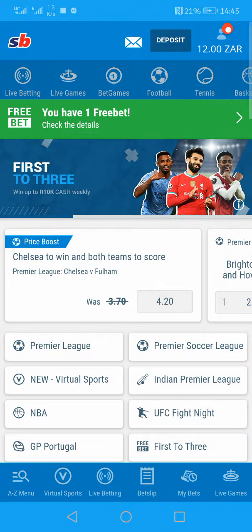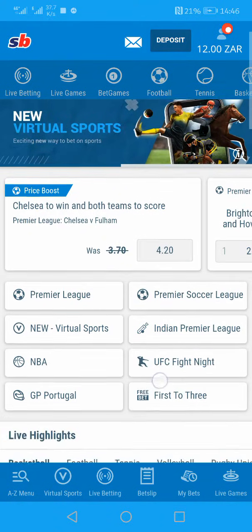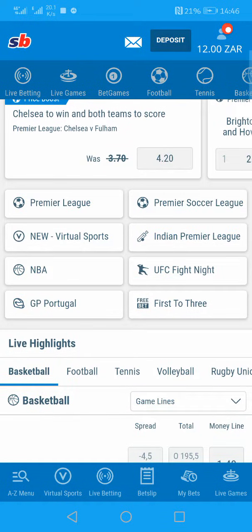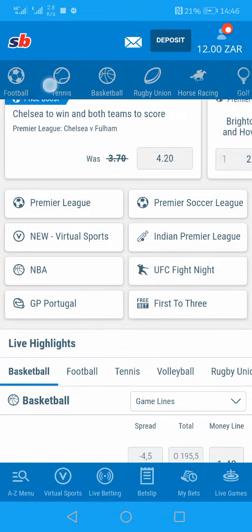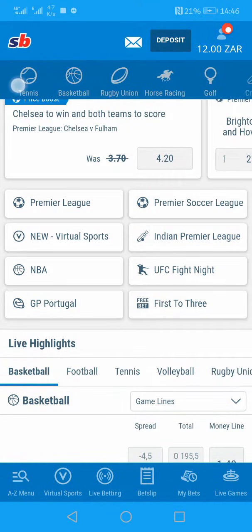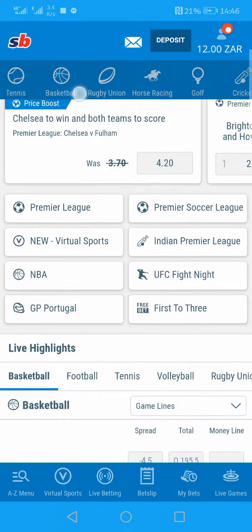So this is your home screen. If you are on your Sportingbet account, this is your home screen. So what you do is you just scroll down, or what you can do is you can scroll here. See here? You can just swipe right here, swipe left, and then you can press basketball there. As you can see, basketball.